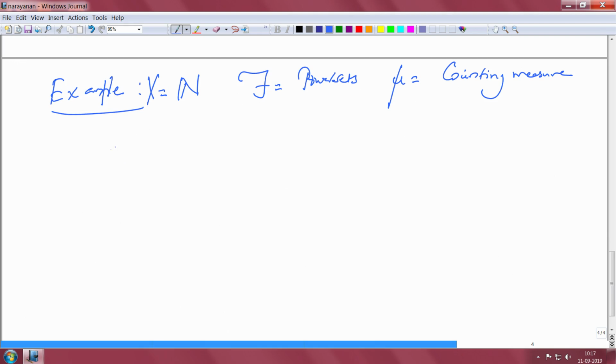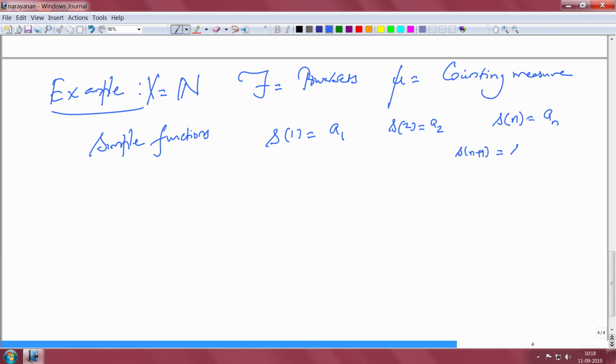So, what would be a simple function? A simple function is something which takes finitely many values. So, I can define S of 1 to be some value, let us say A1, S of 2 to be A2, and it could be 0 for some values and so on, but it can take only finitely many values. So, I will have to stop at some point, S of n is some An, and then everything else is 0. So, S of n plus 1 equal to S of n plus 2 equal to etc. is 0.